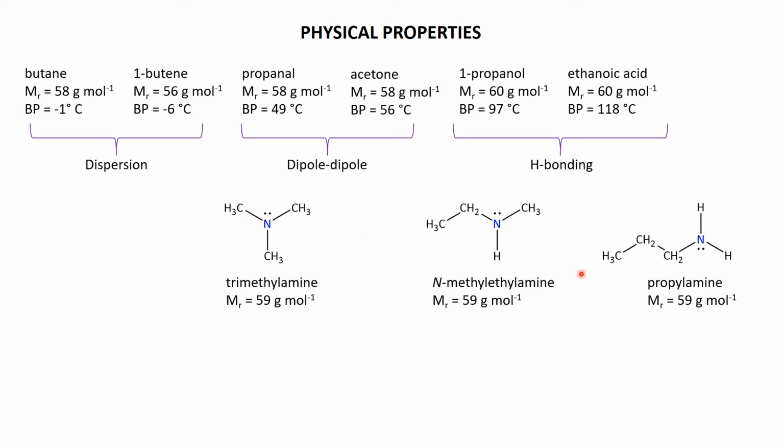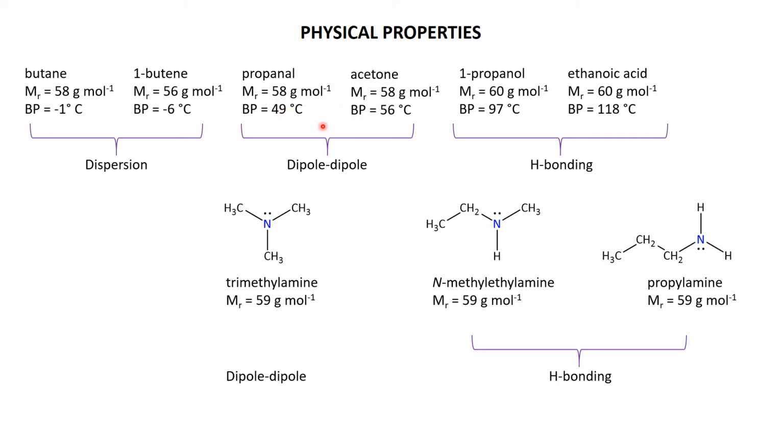Anyway, looking at these, we would say, well, a primary amine, you've got nitrogen bonded to 2 hydrogens, it can do hydrogen bonding. Here we've got a nitrogen bonded to 1 hydrogen, it can do hydrogen bonding. Poor little tertiary amine, all 3 groups are alkyl groups, so no hydrogen left, but you've got an electronegative nitrogen sucking electron density from these 3 methyl groups, therefore it will have dipole-dipole. So what you would expect at first is you would expect these primary and secondary amines to have boiling points close to the hydrogen bonding alcohol and acetic acid, and the dipole-dipole one to have a similar boiling point to the carbonyl compounds.